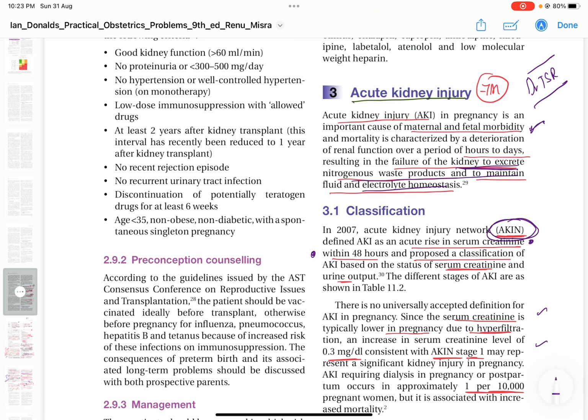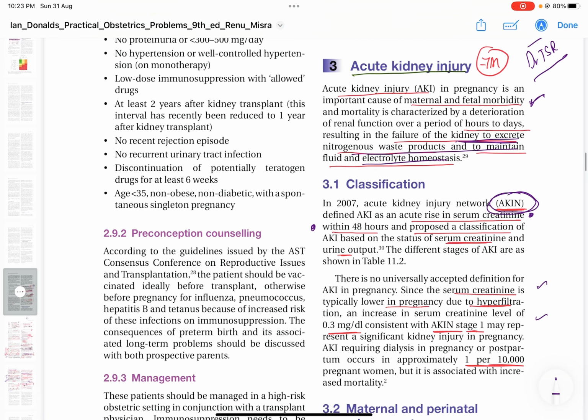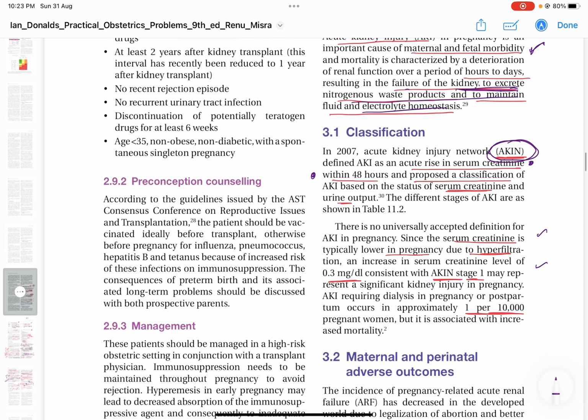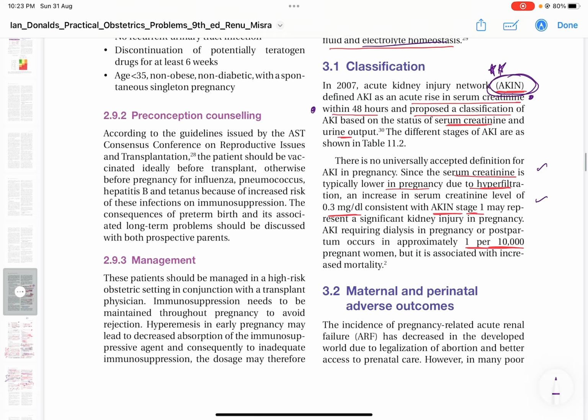So, acute kidney injury is the most important cause of maternal mortality and morbidity, where the kidney fails to excrete nitrogenous waste products and maintain fluid and electrolyte homeostasis. By the Acute Kidney Injury Network, AKI is defined as an acute rise in serum creatinine within 48 hours. And they have given the classification.